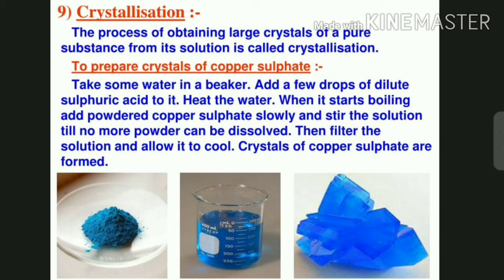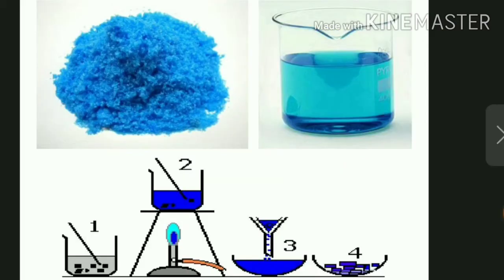Here you are able to see this is the powdery copper sulfate. We need to take the water, add sulfuric acid and start to boil. When it starts to boil, we have to add the copper sulfate.